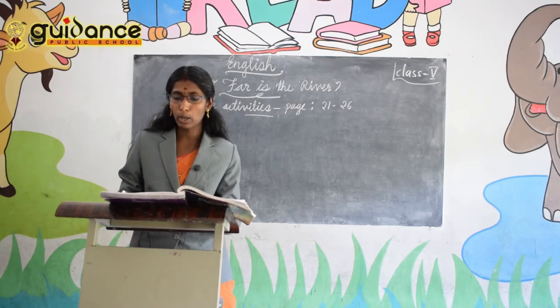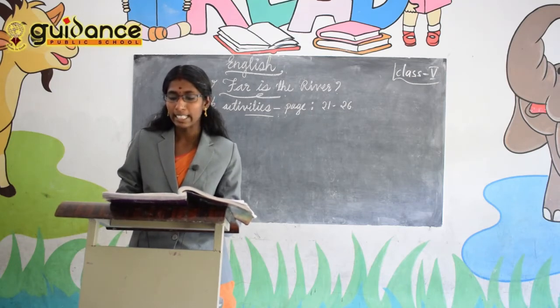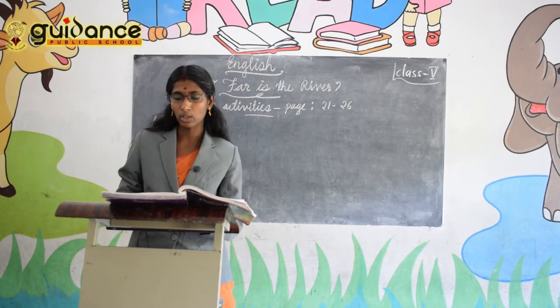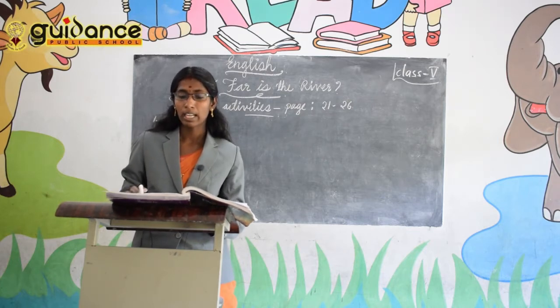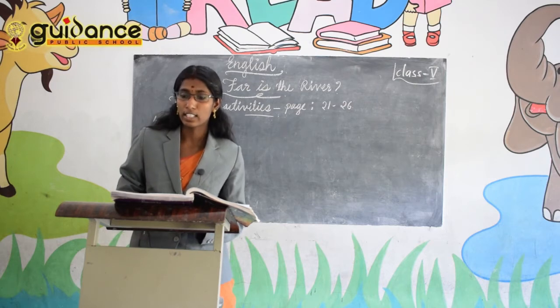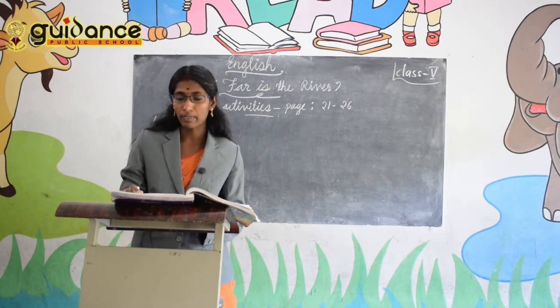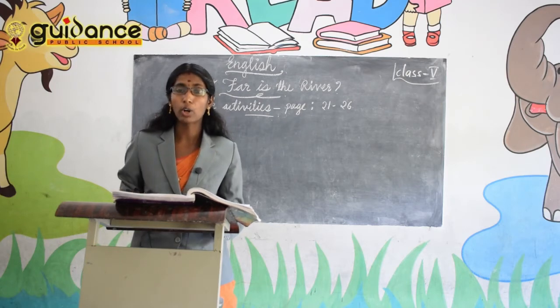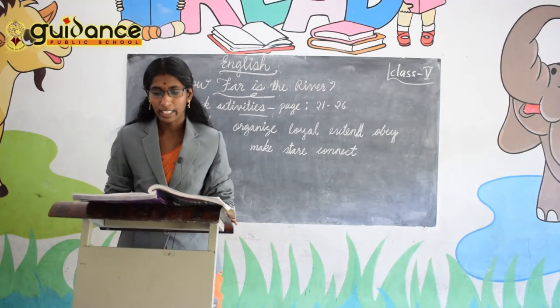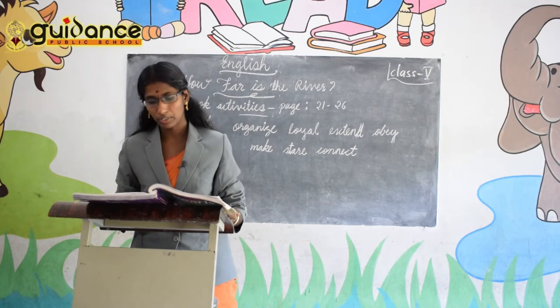So you can form the opposite of a word by adding dis to it. So dis-place, trust, what? Distrust. So disfloat. Like that you can find out the opposite of the word and write it down in the blank.